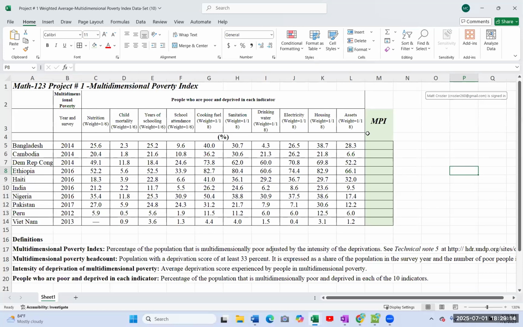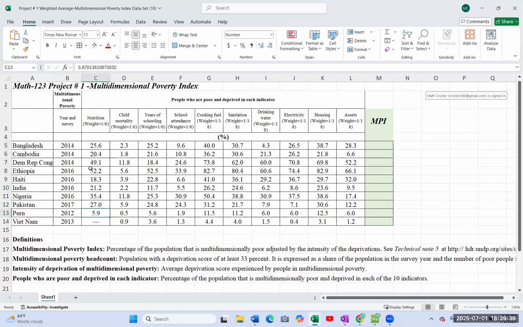Well, how do they get that score? How can we determine which one of these countries is the worst off, or which one of these countries is the best? Well, there are government agencies out there that score the country on all of these different categories. For example, nutrition. These are the scores that they're given in nutrition.